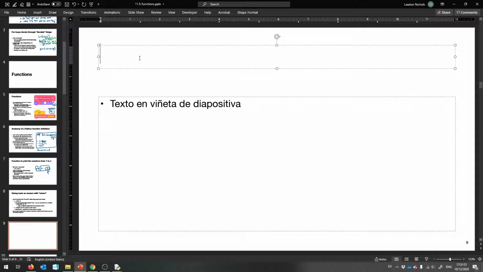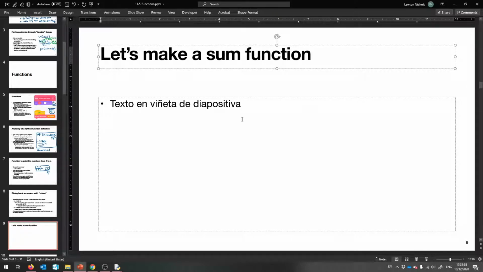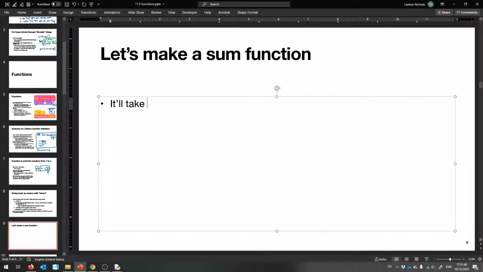Let's make our own sum function. It'll take 2 parameters that are numbers, and give back their sum. So we'll just add them together. Very simple. But this is a big difference between printing and returning right here.